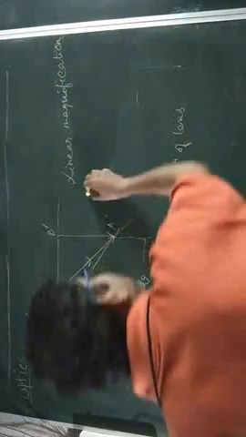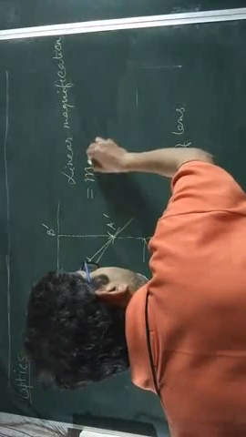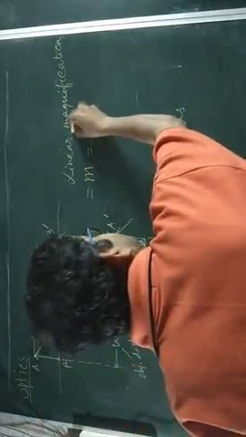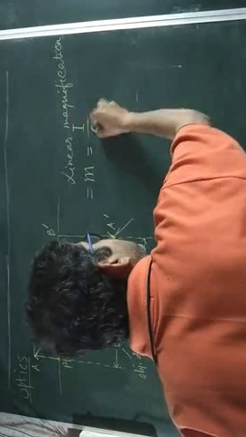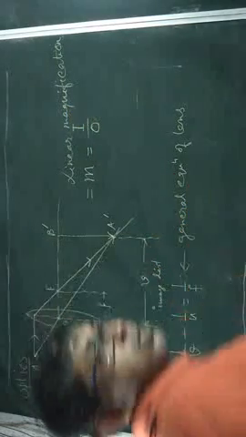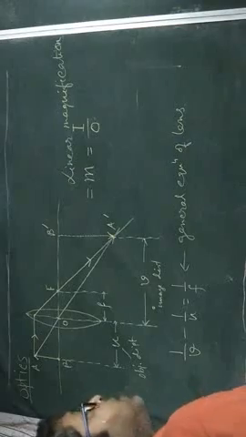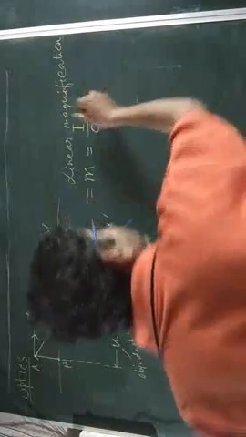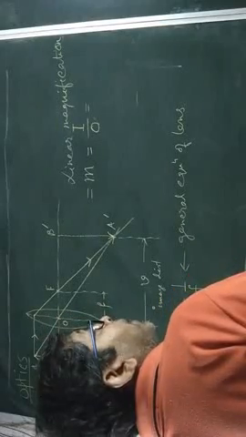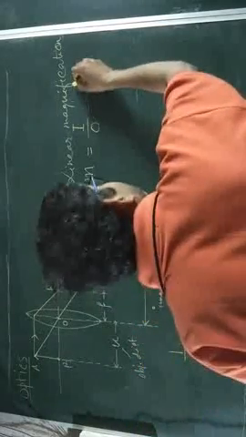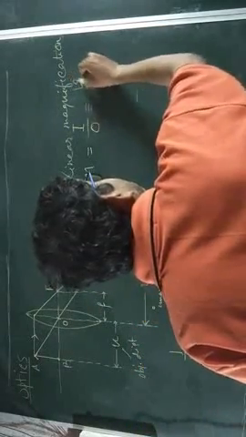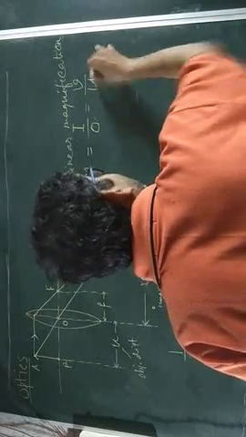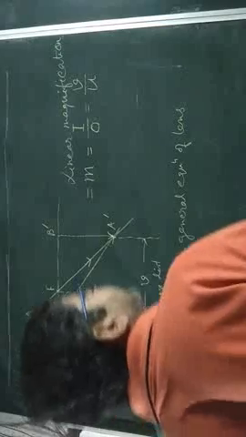It is usually denoted by m, and it is the ratio of the image size to object size. And geometrically it can be proved that this ratio is equal to the ratio of image distance to object distance.